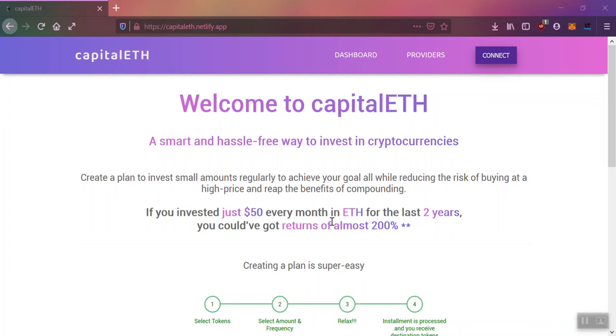The main advantage of this is that you average out the buy price and you don't have to worry about timing the markets. We have two actors here: one is the investor's dashboard and another one is the providers. An investor is anyone who creates a plan, and a provider is any user who processes those installments by paying a transaction fee and receives the processing fee in return.